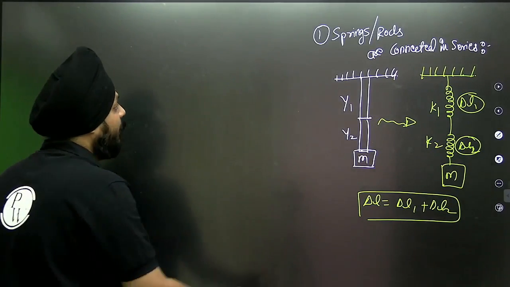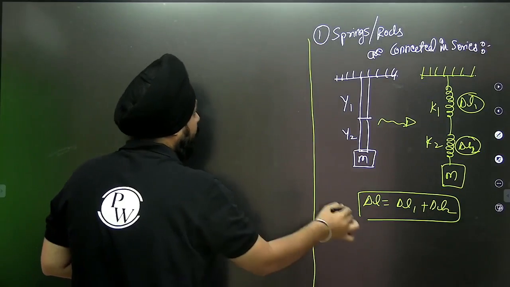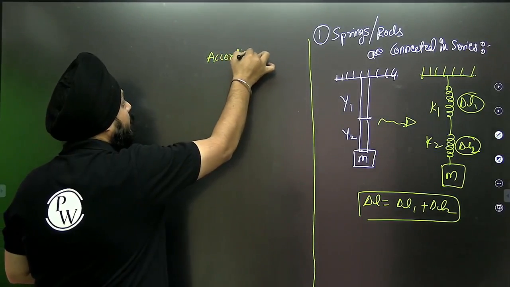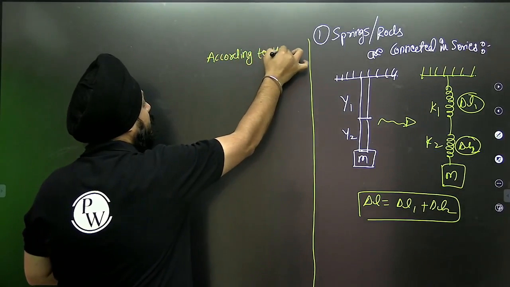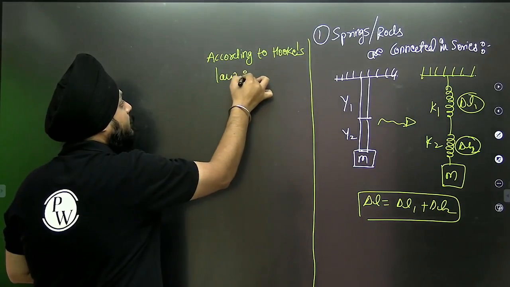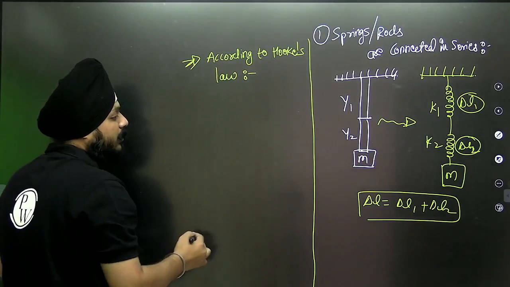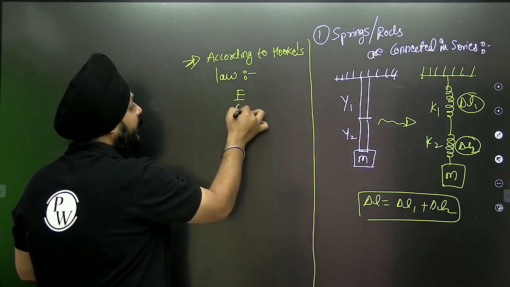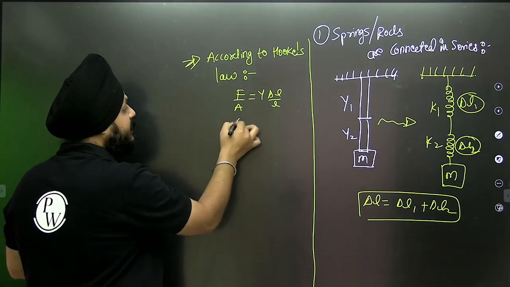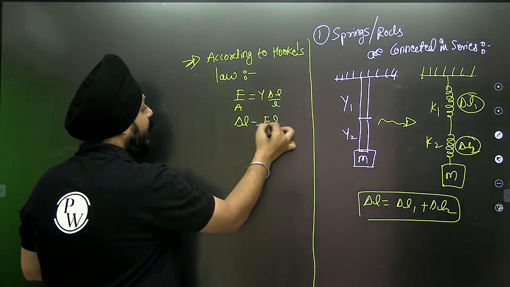So in this case, according to Hooke's law, stress, force per unit area, is equal to Y delta L by L. Can I say delta L equals FL by AY?